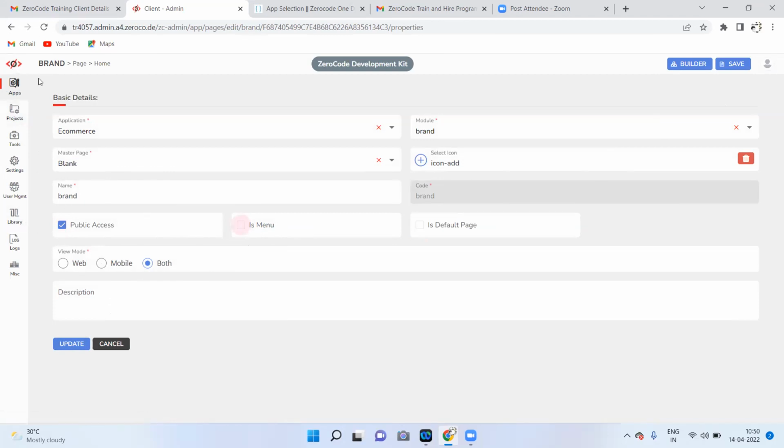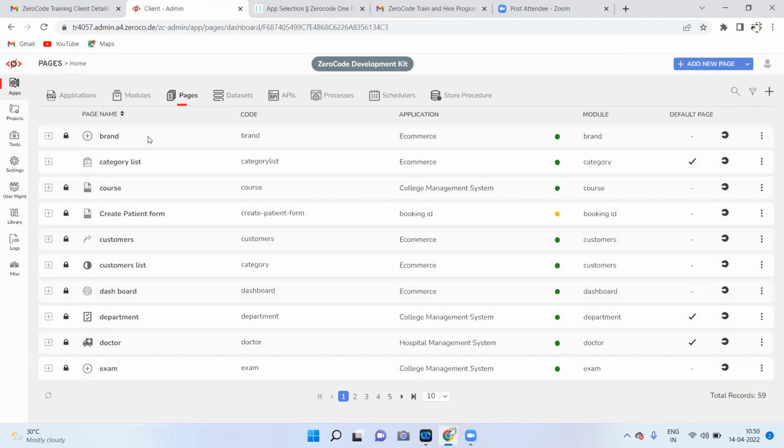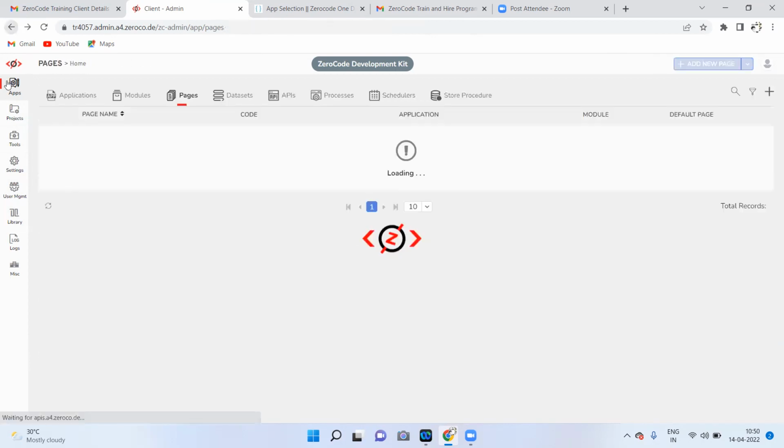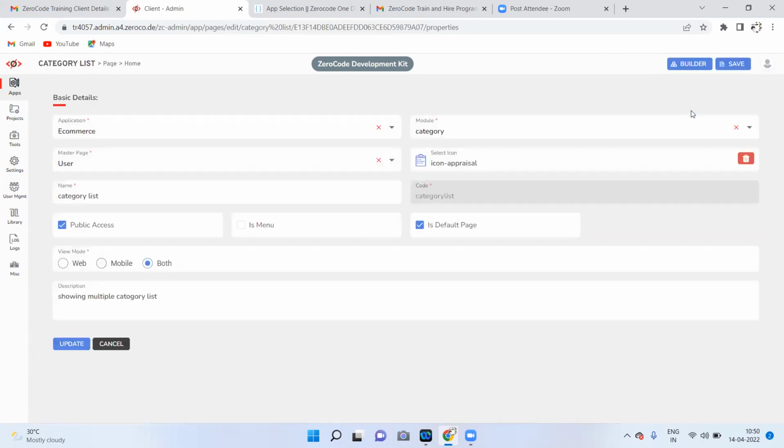Form fields. Check in the form, form only. Go to the same page. Okay, sir. Category page, category details, right? Click on edit. See, what are the fields we have? Application, module, master page.